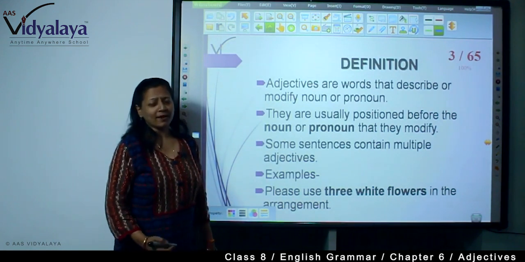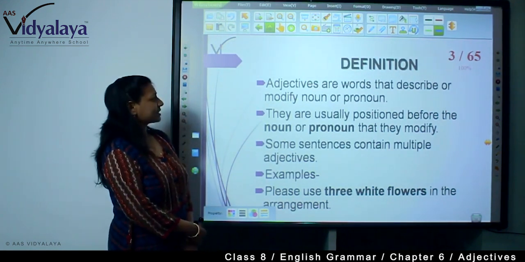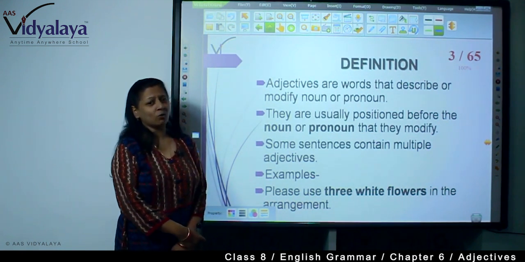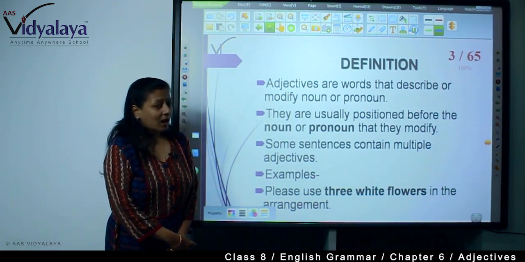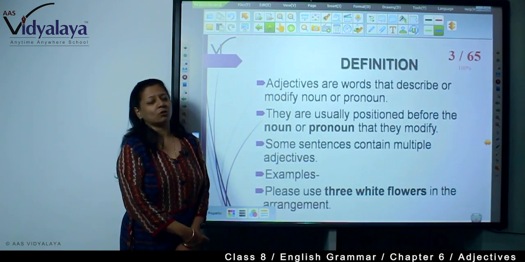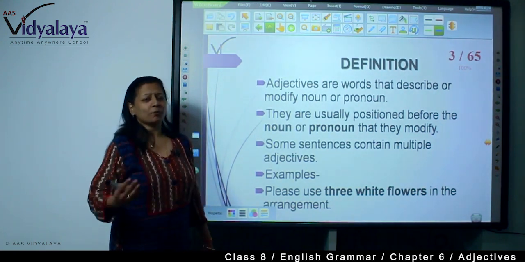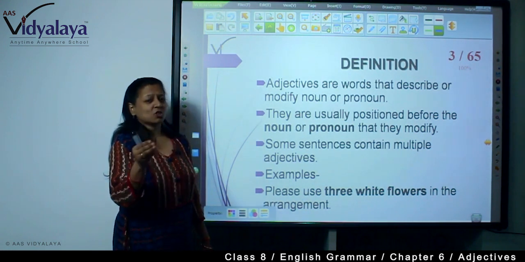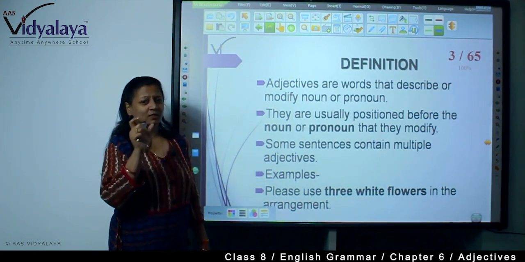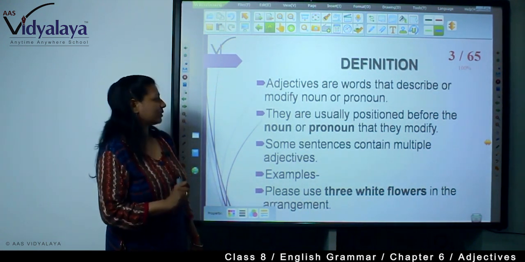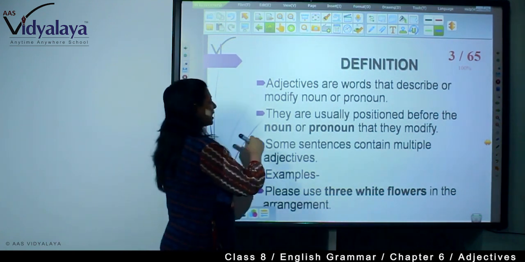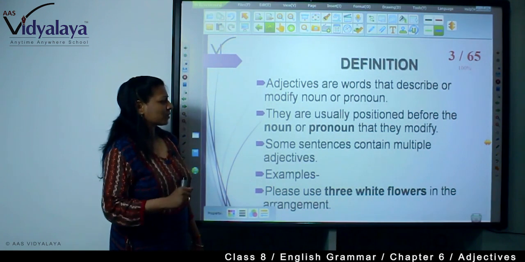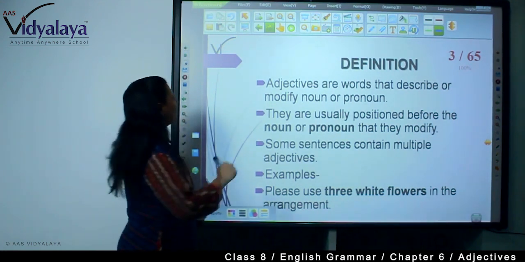Now you know adjectives. The definition is: adjectives are words that describe or modify a noun or pronoun. How does it qualify a noun or pronoun? She is a beautiful girl. So, beautiful girl. It's qualifying the girl. Beautiful is a word that is an adjective. Here they are usually positioned before the noun or pronoun that they modify.